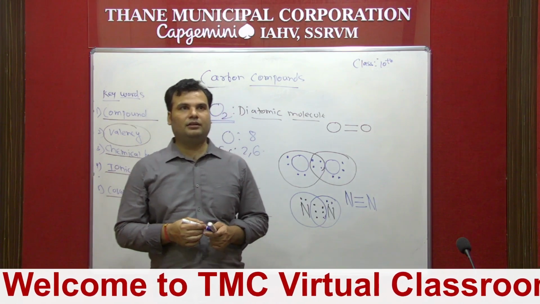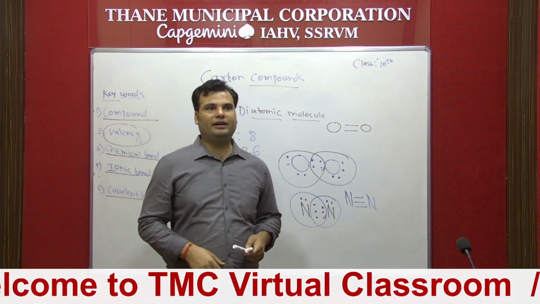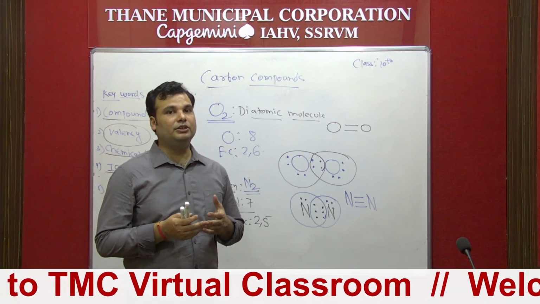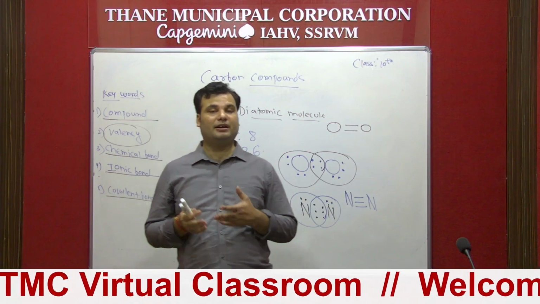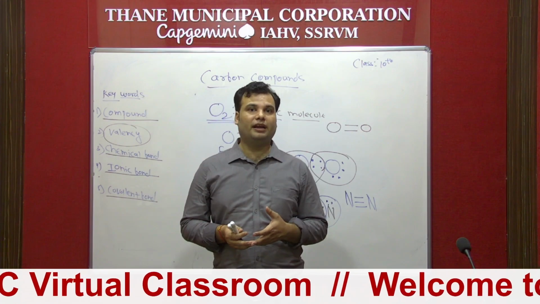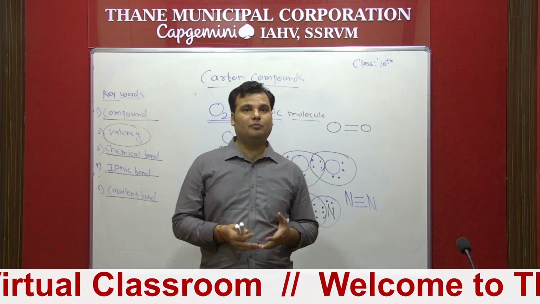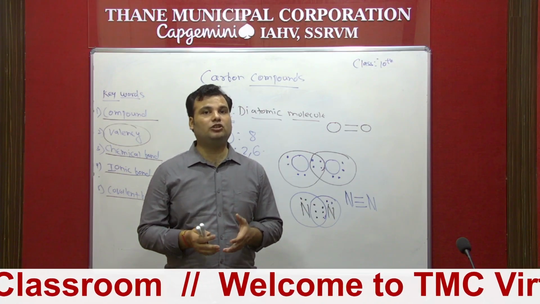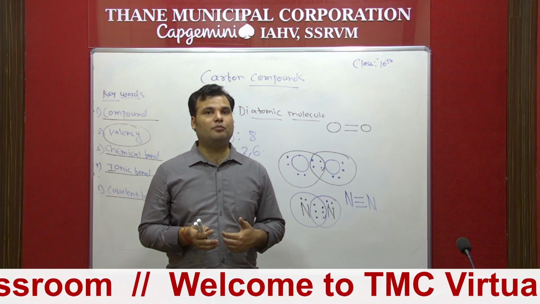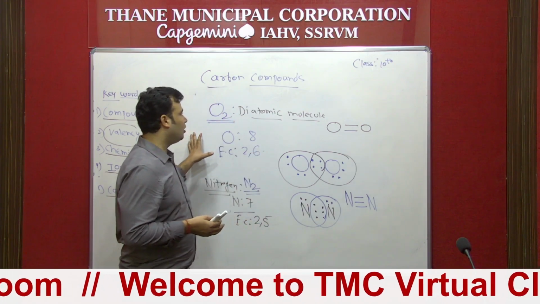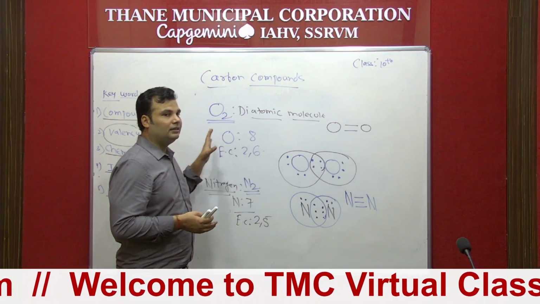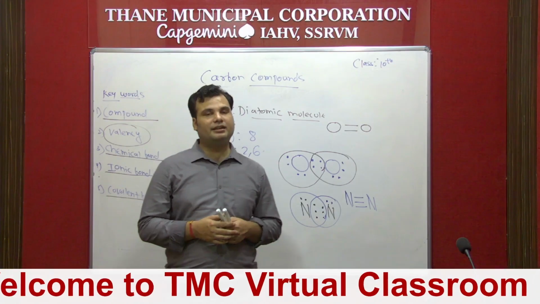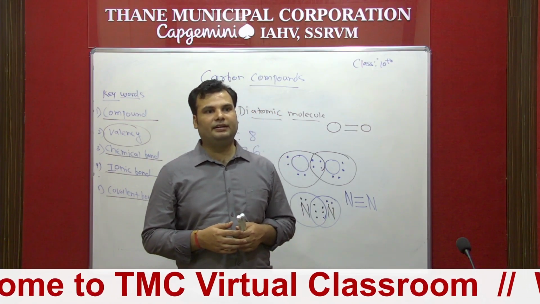So student, we saw the different types of structure. We started with why carbon is so special, why we have to study about the carbon compounds. Next part we saw what type of chemical bond, then covalent bond and ionic bond, what are the properties of ionic bond, then covalent bond, then we drew some structures of single covalent bond, double covalent bond and triple covalent bond. So the next part of this lesson is very interesting. We will see this part in the next class.